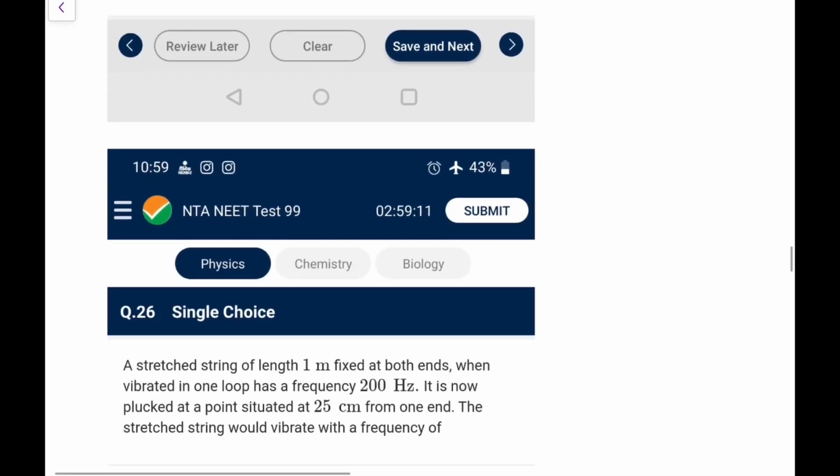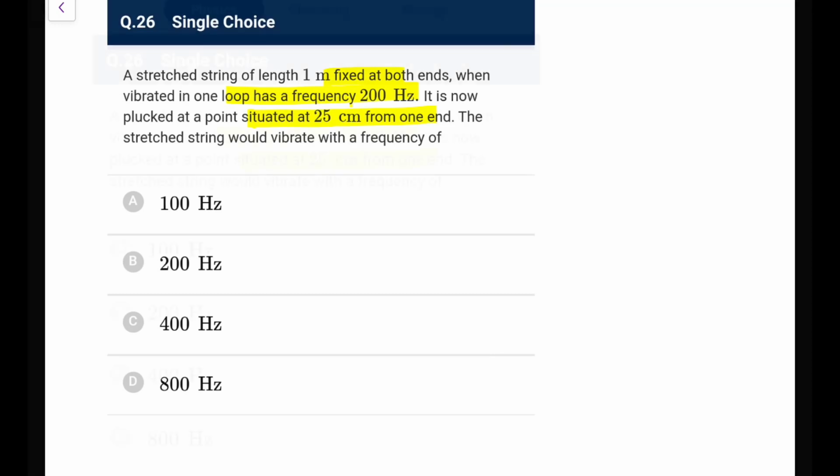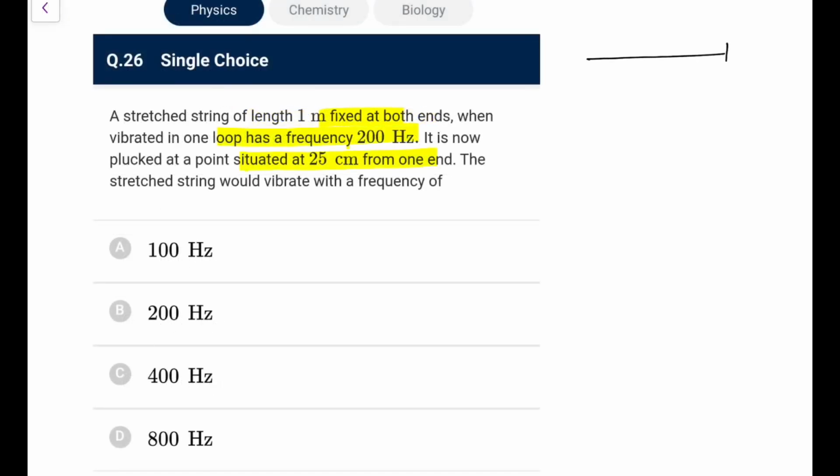Next one, a stretched string of length 1 meter fixed at both ends when vibrated in one loop has a frequency 200. That one loop means it is fundamental. Now it is plucked at a point situated at 25 centimeter from one end. Now 25, if I draw it, so 25 here, it would be at 1/4 length, it is plucked.